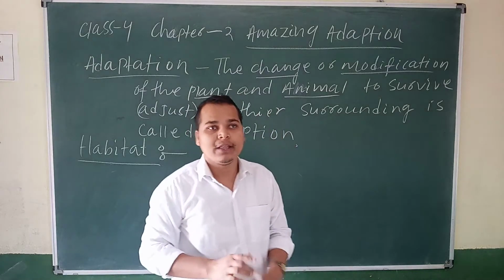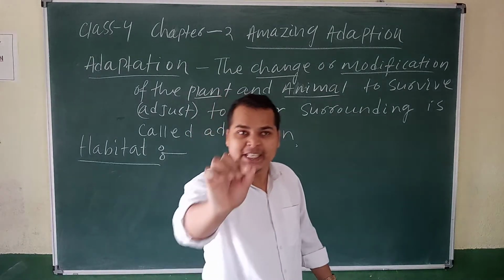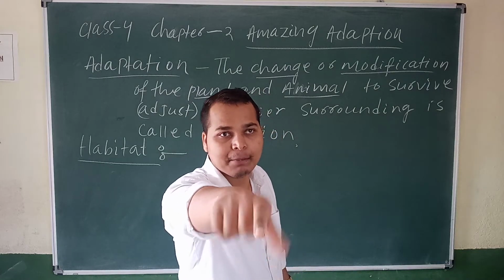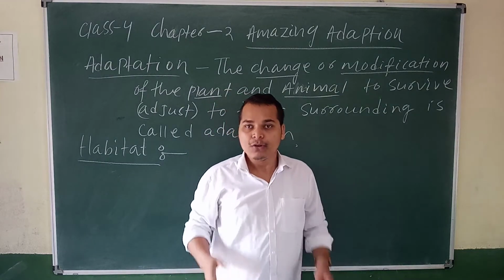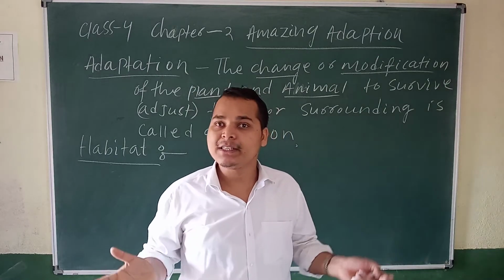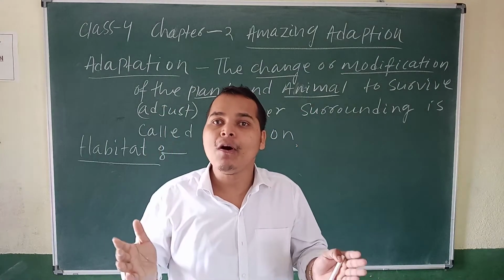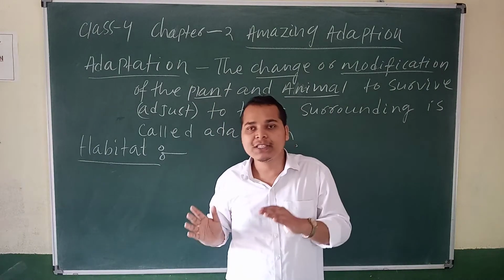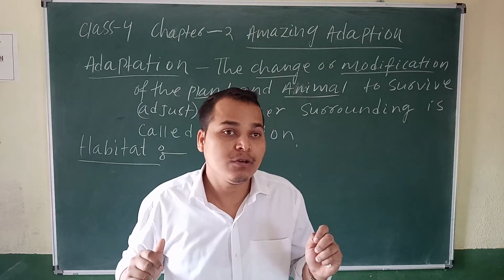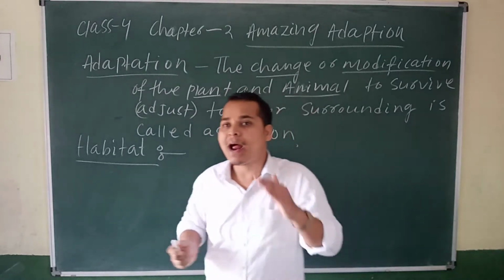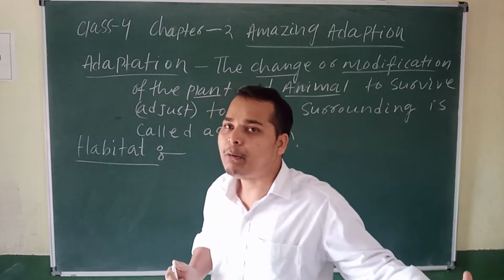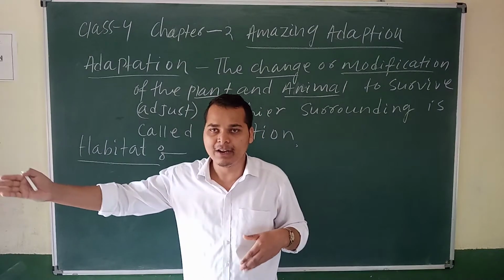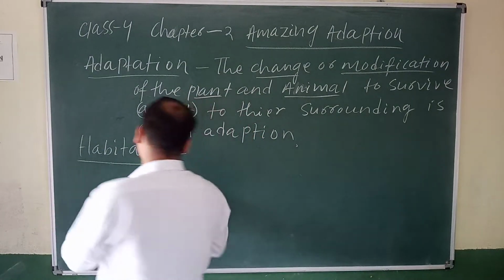Now think about the fish. The fish stays in the water, so the habitat of the fish is water. So habitat means the natural home or surrounding. The natural home or surrounding is called habitat. Some plants grow on the ground, so their habitat is called land. So write down what is habitat.